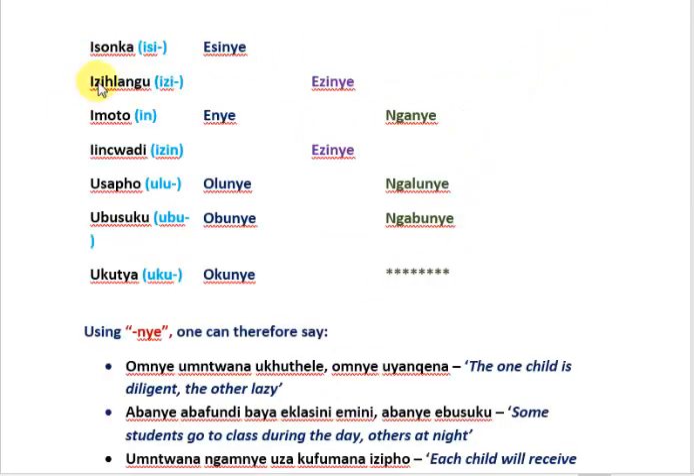Moving on, we're not going to cover every example. Izihlangu, shoes, ezinye, others. Imoto, enye, one. Nganye, one by one. Usapho, olunye, another. Ngalunye, one by one. Ukutya, food, okunye, other food. So from uku we got oku. From ubu we took obu. So again, these are examples of vowel coalescence that has taken place.